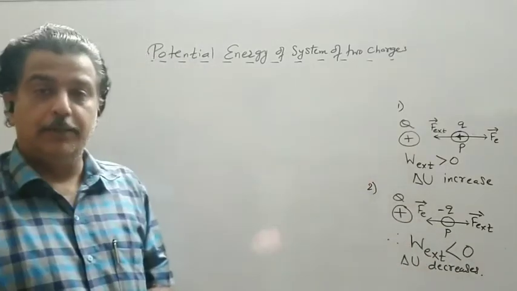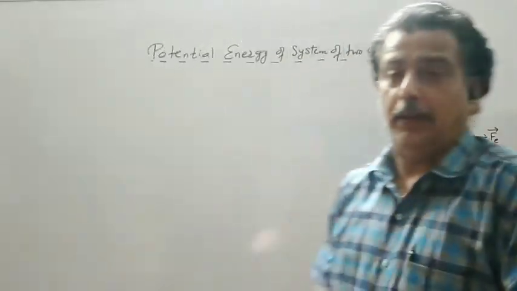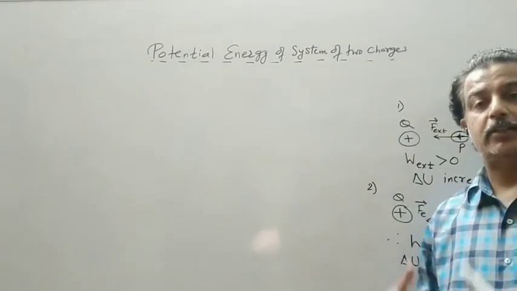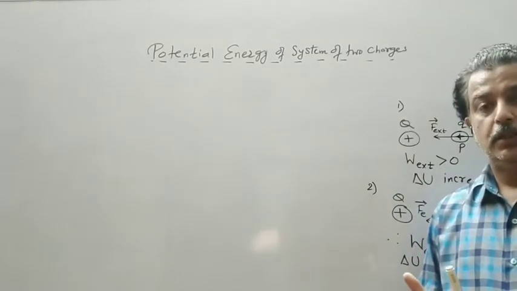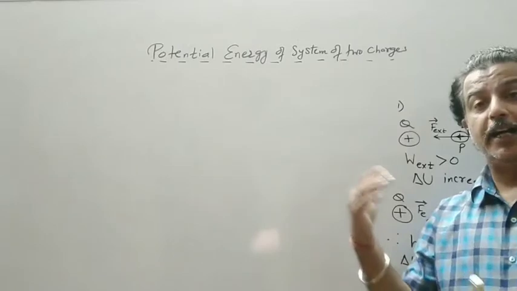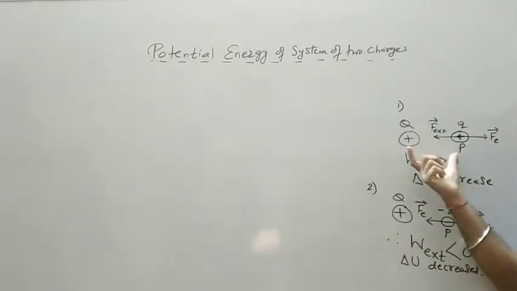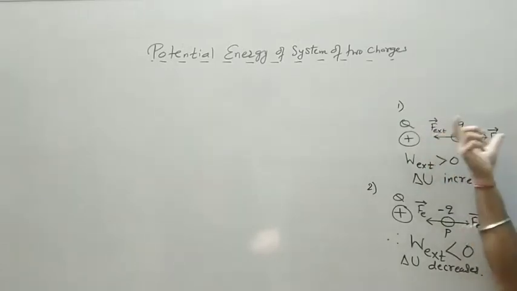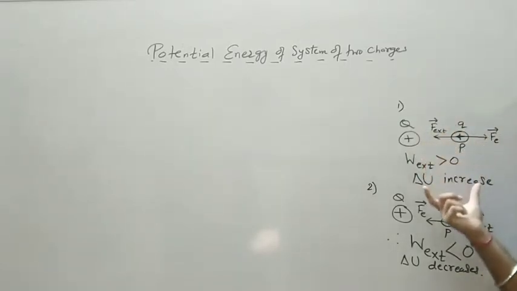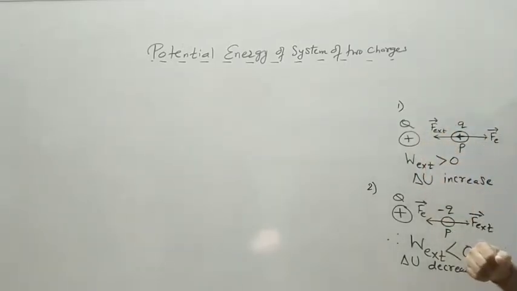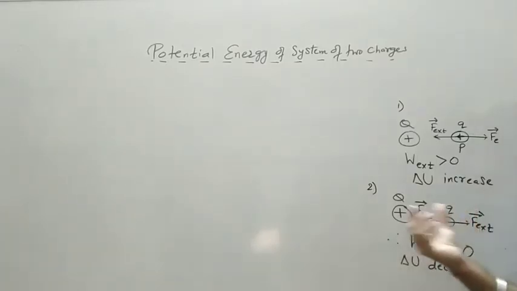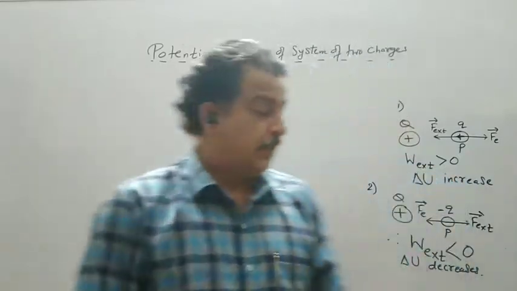So we are talking only about the work done by the external force, or work done against the field. If there are two positive charges, work done by the external force is greater than 0 and so the potential energy will increase.